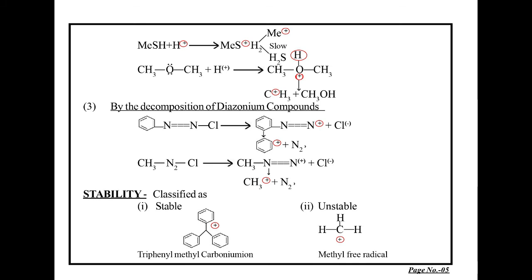Even they exist as free carbonium ion in triphenyl methyl chloride compound in the free stage in the bottle. So they are long living. And come to the another example, that is the unstable carbonium ions. These are of aliphatic series. Example, methyl carbonium ion, ethyl carbonium ion, like that.